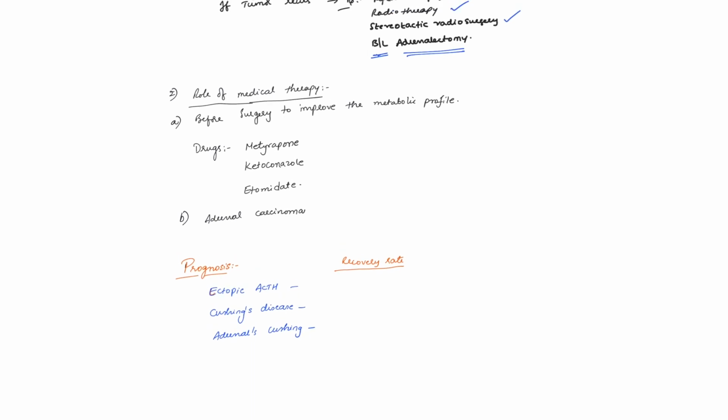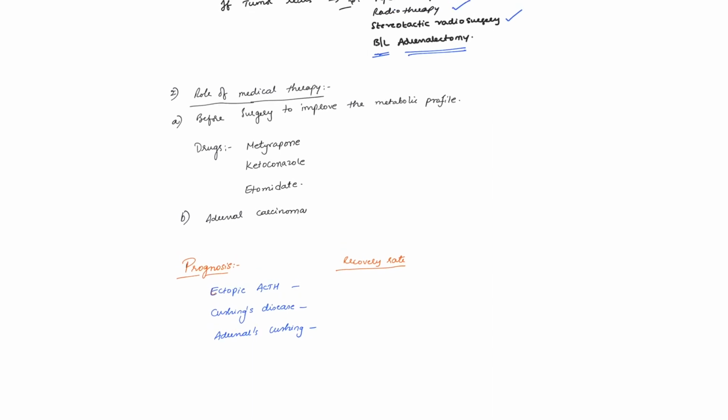Coming to the role of medical therapy, usually before surgery we give some medicines to improve the metabolic profile of the patient, because in severe Cushing syndrome the patient usually has uncontrolled sugars, uncontrolled blood pressure, and also dyslipidemia. To control that, we need to reduce the cortisol levels by giving anti-adrenal gland drugs.